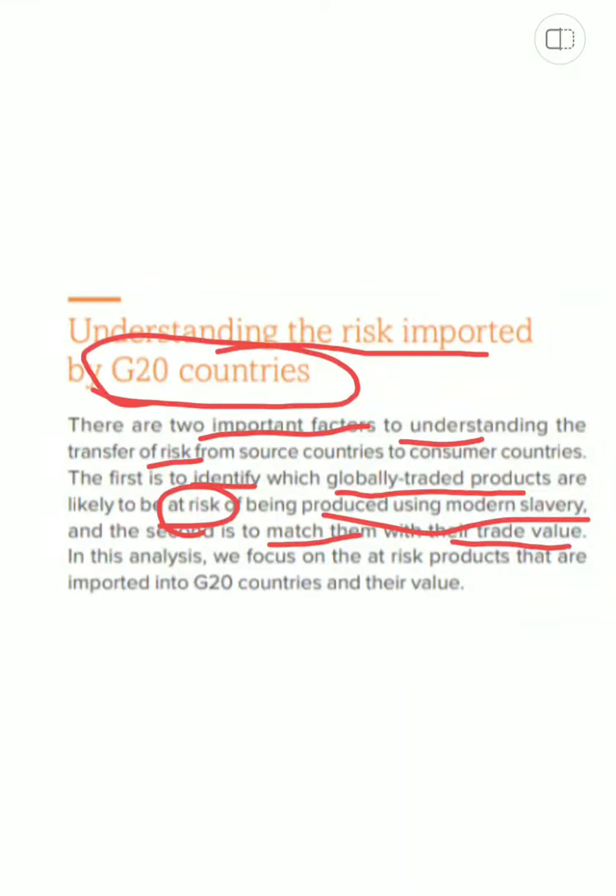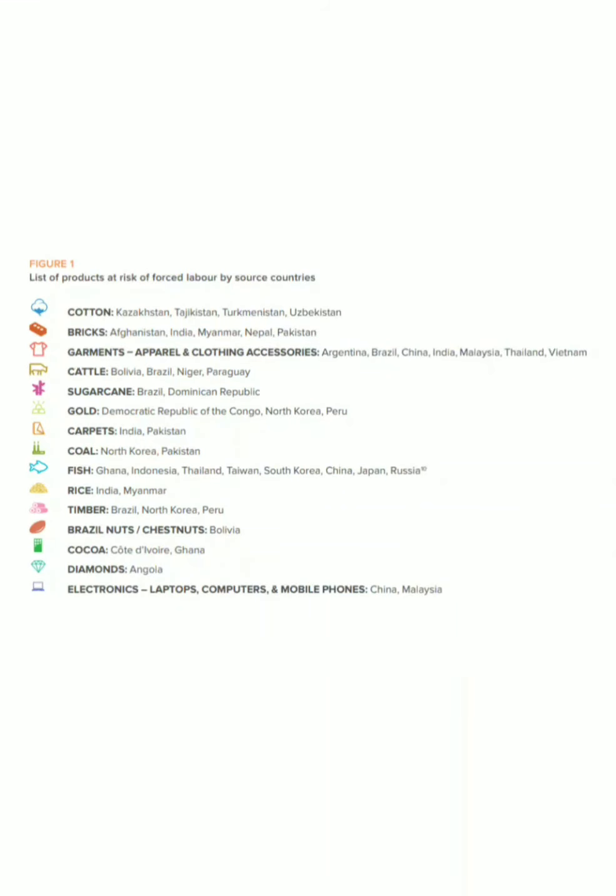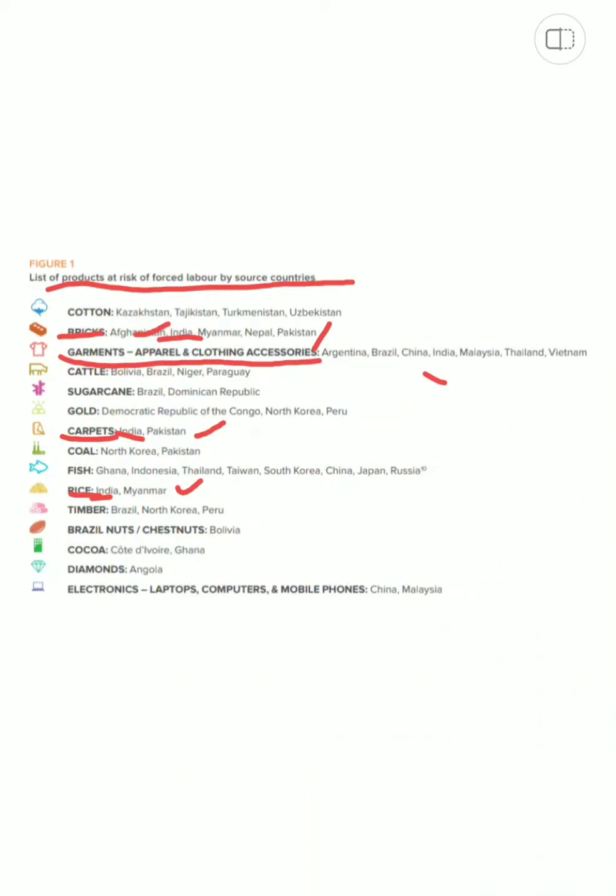So we'll see that India, in the list of products at risk of forced labor by source countries, under BRICS, India has been facing the risk. Under the carpets, India again has been facing the risk, and under rice, India again has been facing the risk. And in rice, it is looking at this risk with Myanmar, and carpets it's with Pakistan, and in BRICS it's with Nepal, Pakistan and Afghanistan. India is also in garments, apparel and clothing accessories, that is along with Argentina, Brazil, China, Malaysia, Thailand and Vietnam.